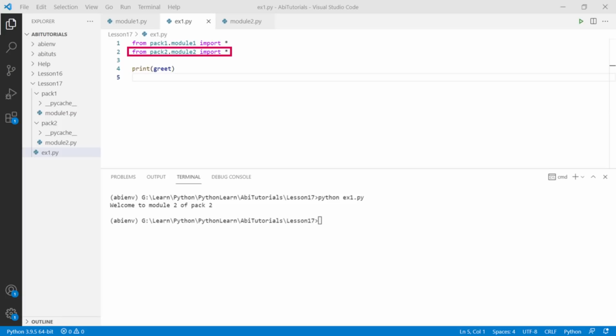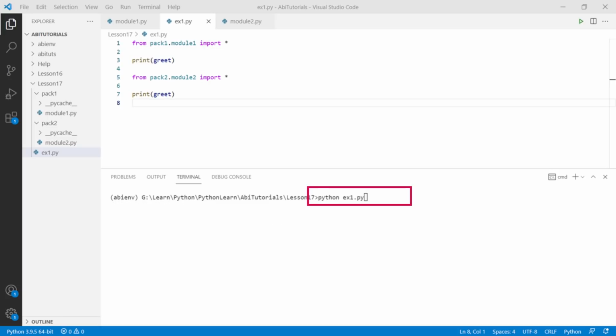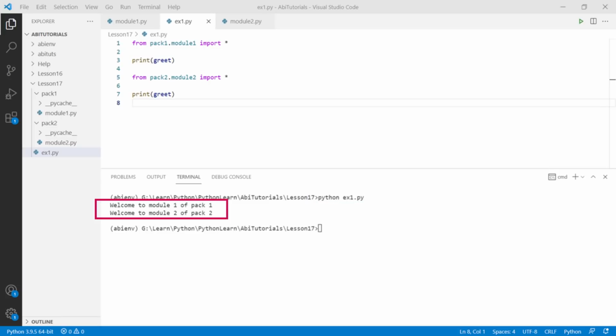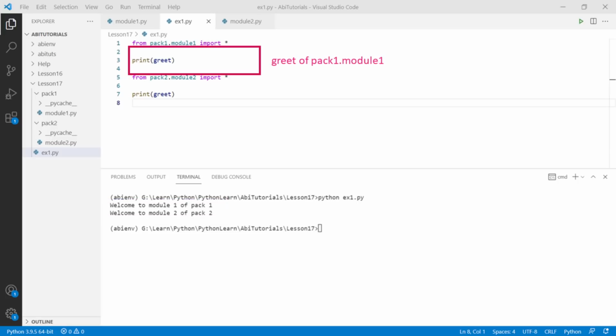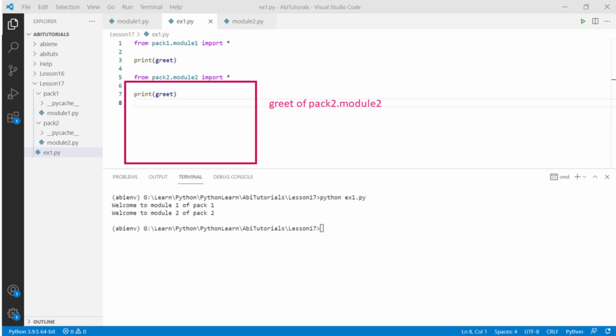We can verify this by adding a print of greet after the first import statement as given here. Run the program again. We will be able to see the content greet of both pack1 and pack2 being displayed here. Which means till the line where module 2 is imported, the greet variable of pack1.module1 is available. Once we import pack2.module2, the greet of pack2.module2 will override the greet variable that is imported from pack1.module1.